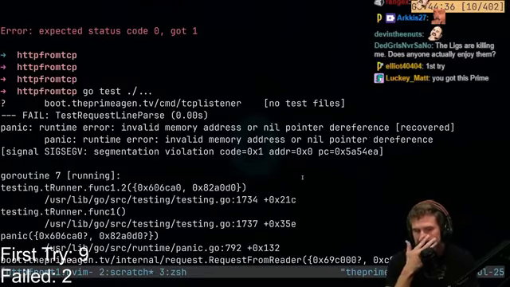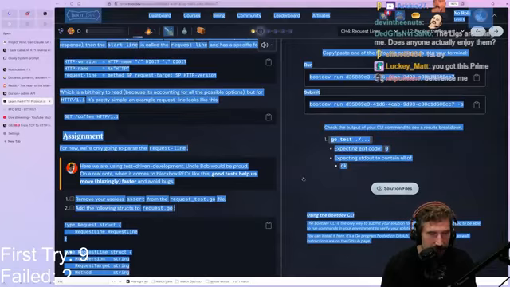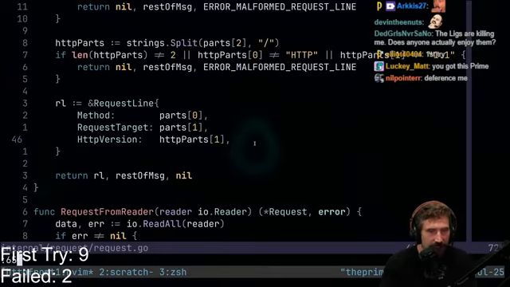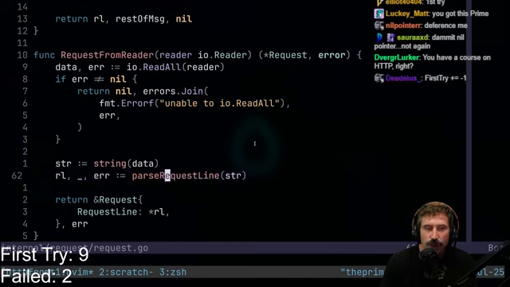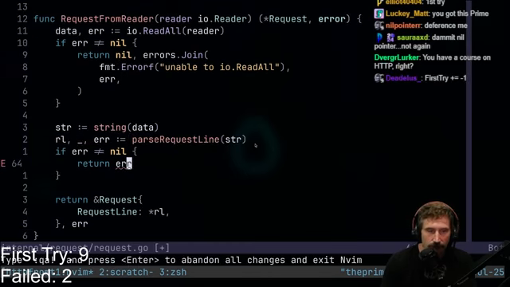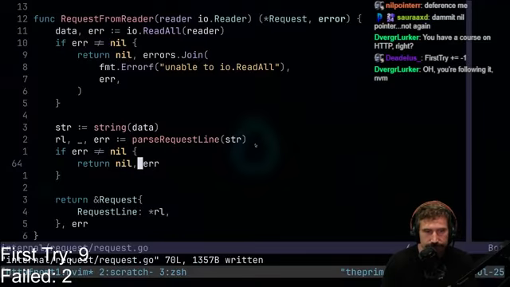So what's the issue? Okay, panic, request from reader, internal request 65. All right, we can do that. Let's go like that. 65 right here. Request line does this bad boy. I guess I don't really check for error, huh? So if the error does not equal nil, I should probably do this, huh?